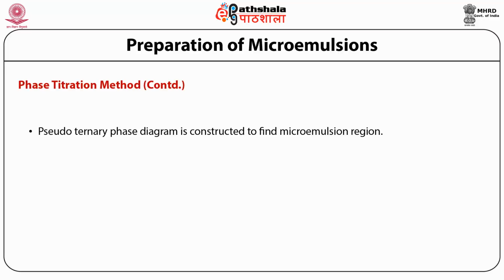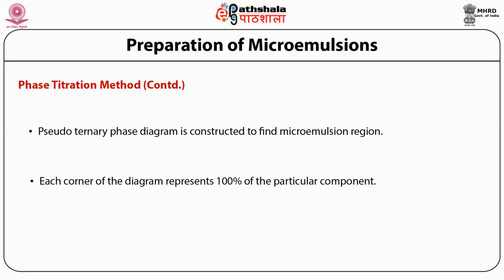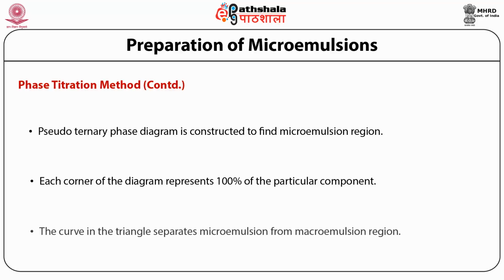Pseudo-ternary phase diagram is constructed to find microemulsion region. Each corner of the diagram represents 100% of the particular component. The curve in the triangle separates microemulsion from macroemulsion region.